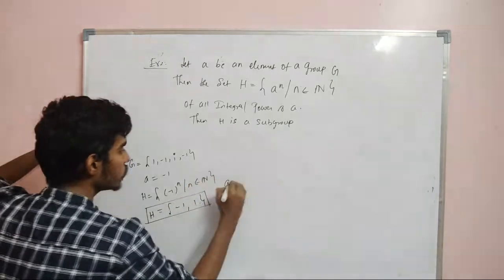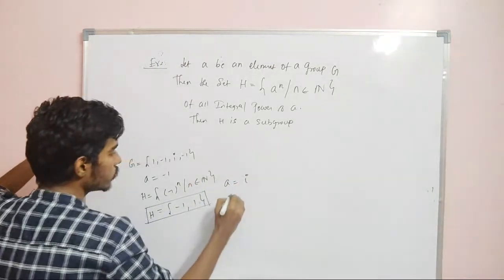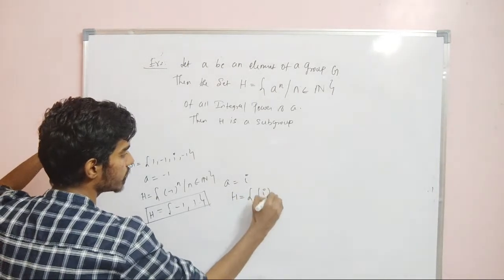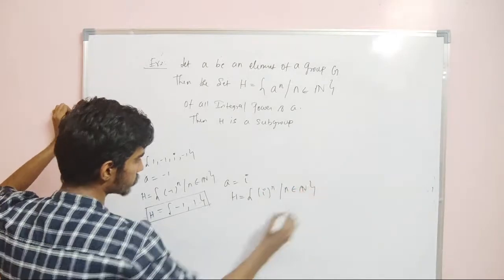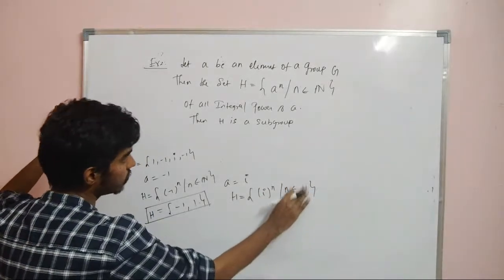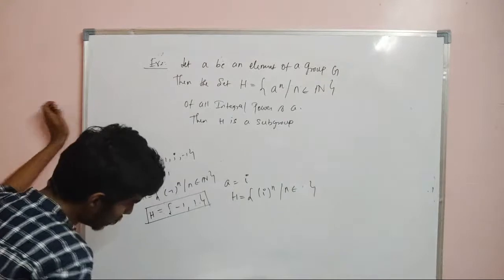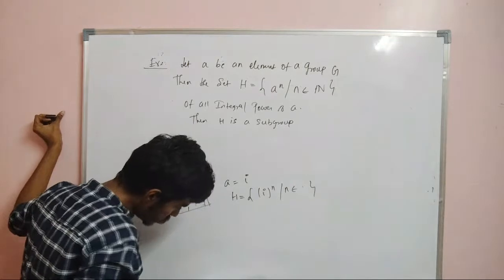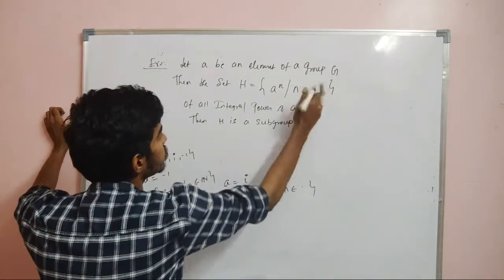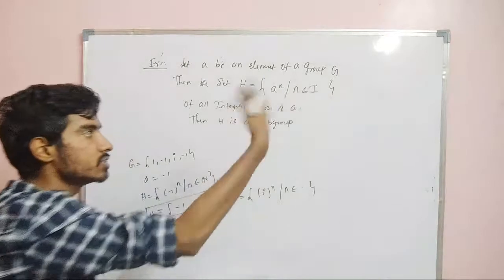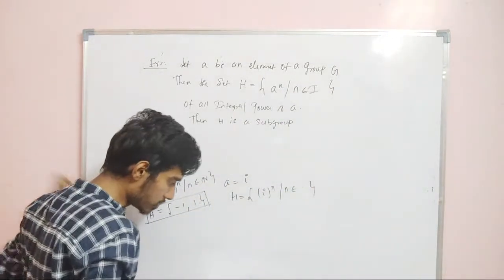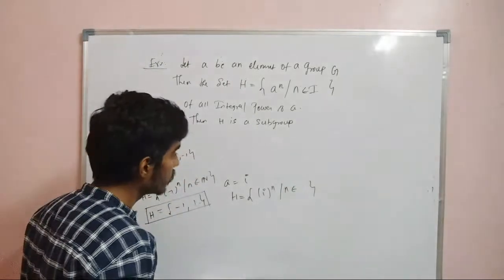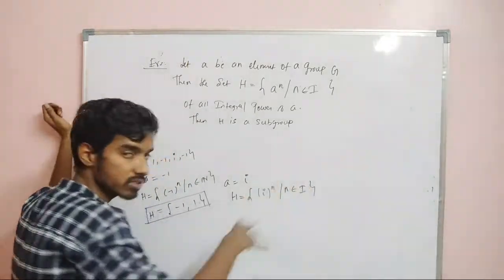Now again you take a to be equal to i. Now you form the set i power n, where n belongs to 0 and positive numbers.